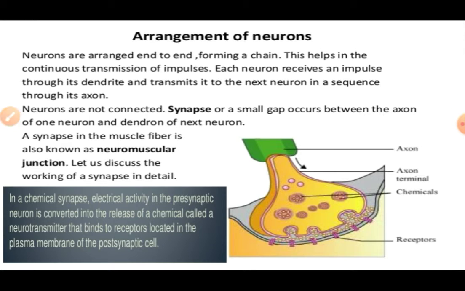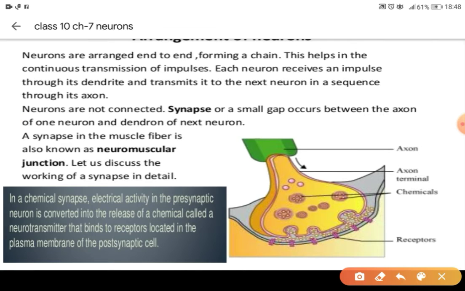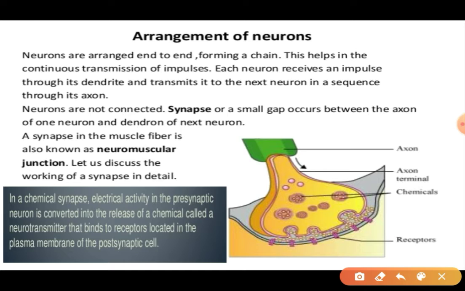Now when the messages are transmitted from one neuron to another neuron, do you know that there is a gap between one neuron and the other neuron? Then how are these messages transmitted? First of all, let's take a look at this picture. This is, for example, the nerve ending of one neuron. And this is the dendrite of the other neuron. Between the nerve ending and the dendrite, there is a gap.